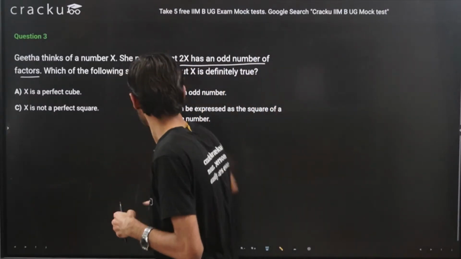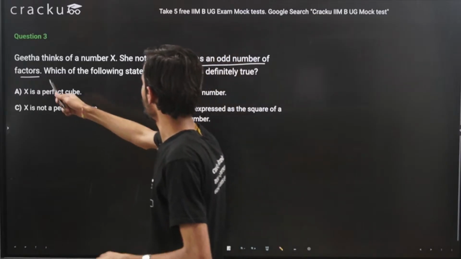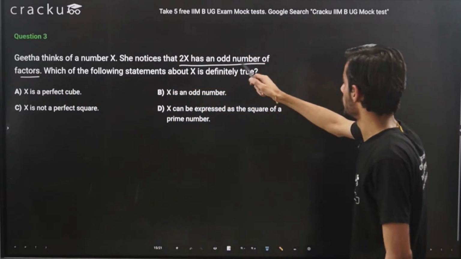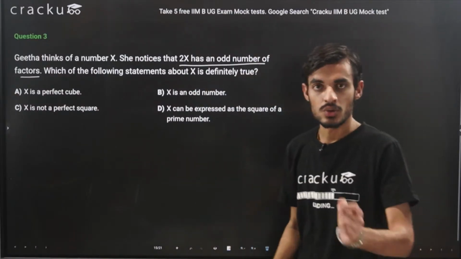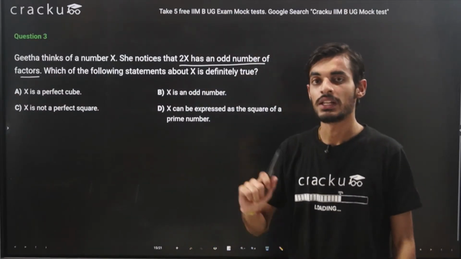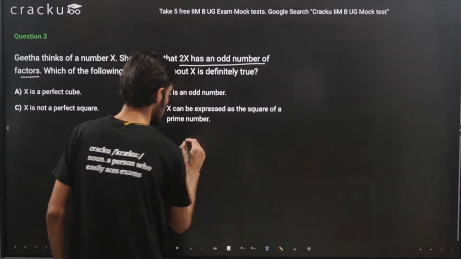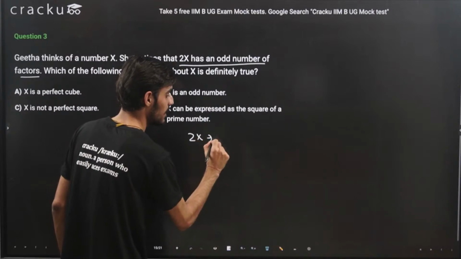Okay, so using this concept, we are given that Geeta thinks of a number x. She notices that 2x has an odd number of factors. So if 2x has an odd number of factors, that means the number 2x is a perfect square. Okay, so 2x is definitely a perfect square.